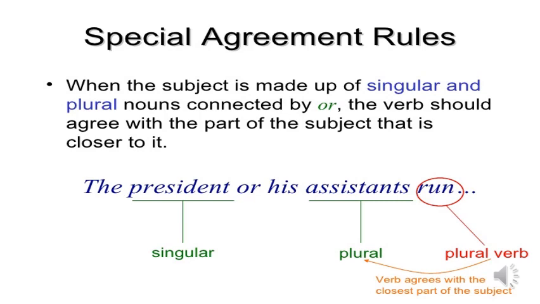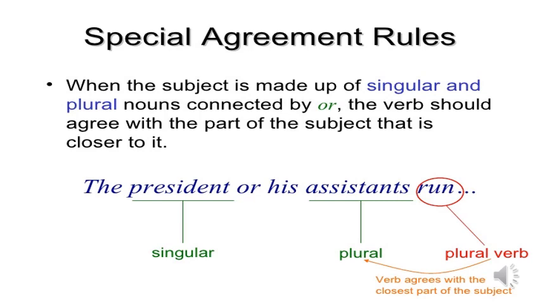Okay, dear students, another sentence. The president or his assistants run. Here the subject is made up of singular and plural nouns connected by or.